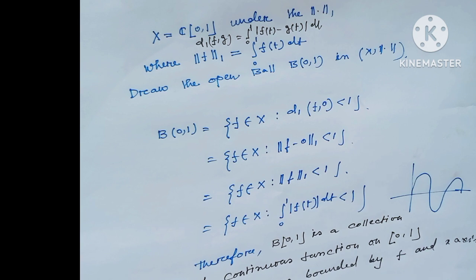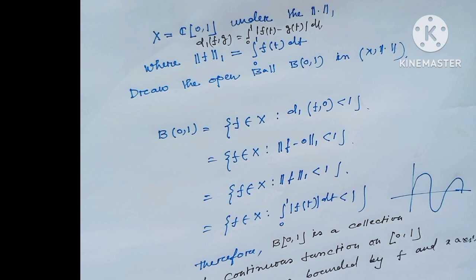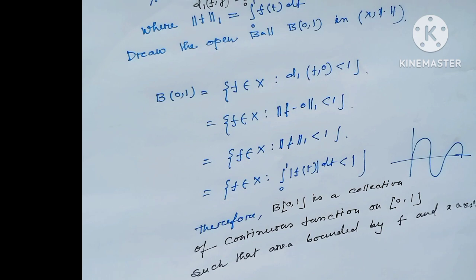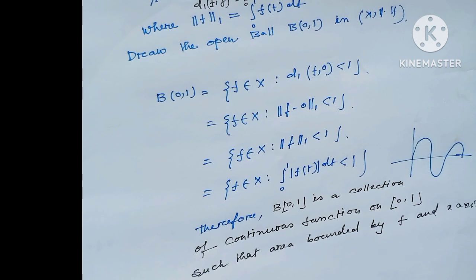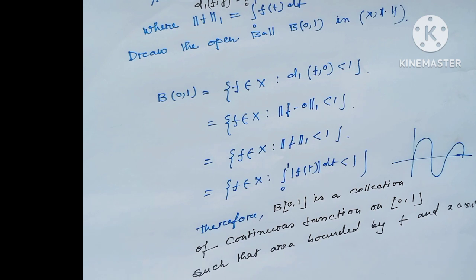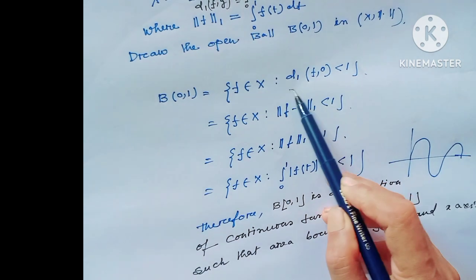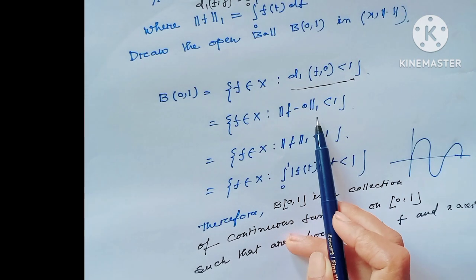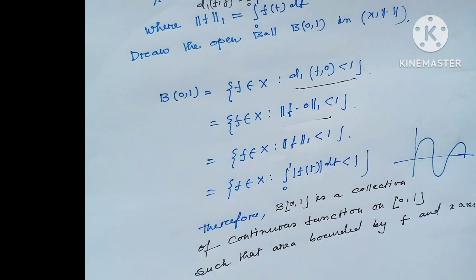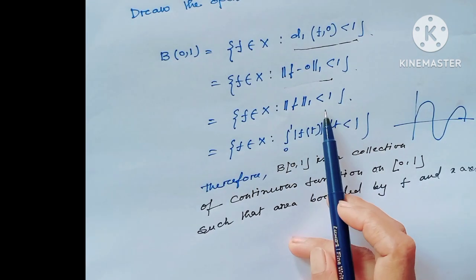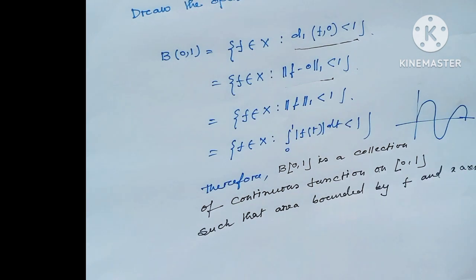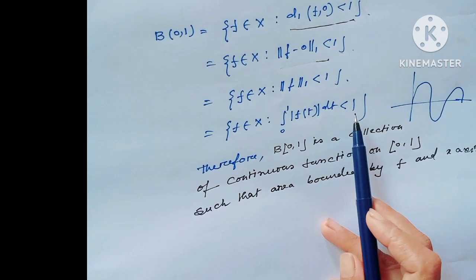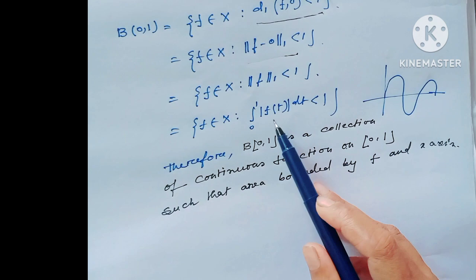Now draw the open ball B(0,1) in this norm. Obviously B(0,1) would be such f in X such that d1(f, 0) is less than 1, and d1(f, 0) less than 1 means f in X such that the norm of f minus 0 in the 1-norm is less than 1. That means f in X such that the norm of f, 1, is less than 1, and the norm less than 1 means the integration from 0 to 1 of the absolute value of f(t) dt is less than 1.